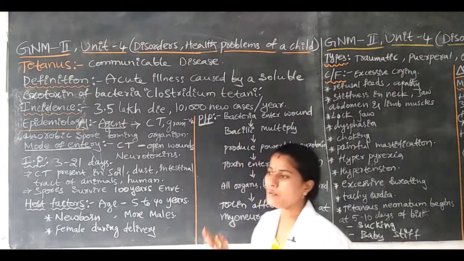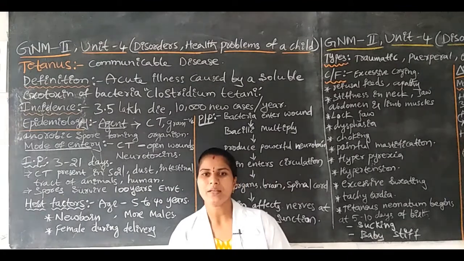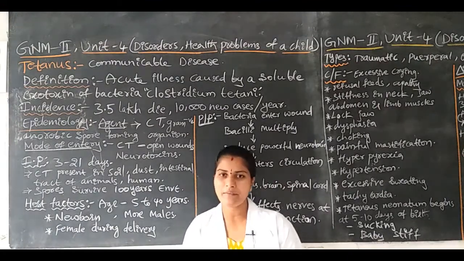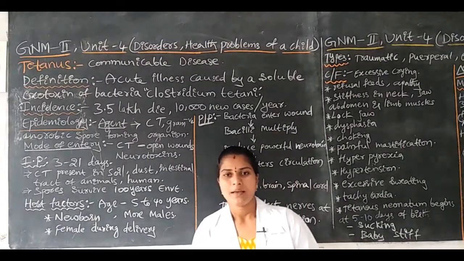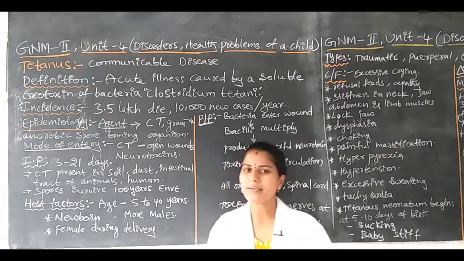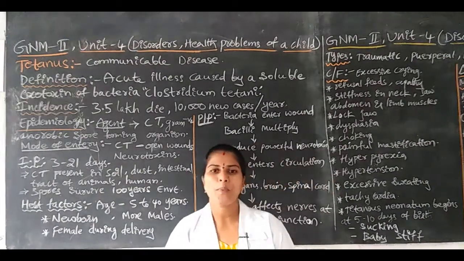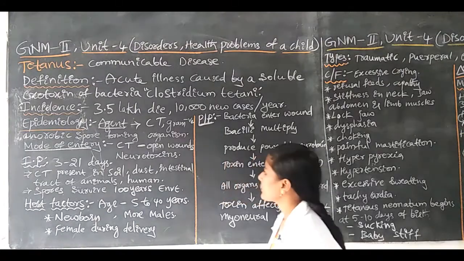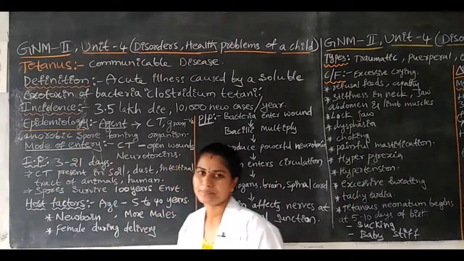If any wound is there on the body or body parts and the wound is not covered, meaning it is exposed to the external environment, then the bacteria immediately enter through the open wound. This is regarding mode of entry.